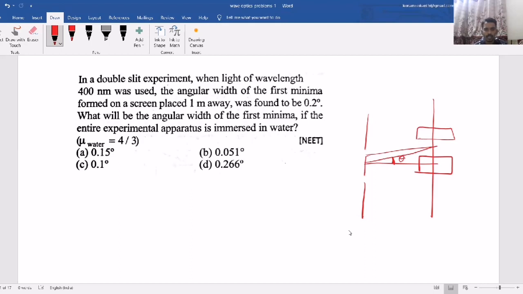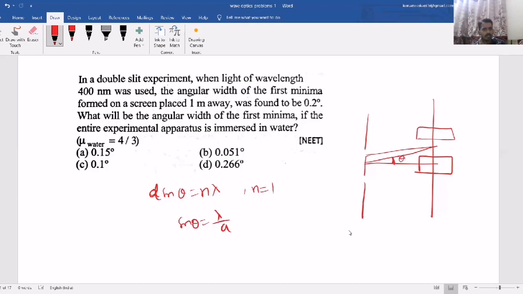Here d sin theta equal to n lambda. Now if you consider n equal to 1, sin theta equal to lambda by d.